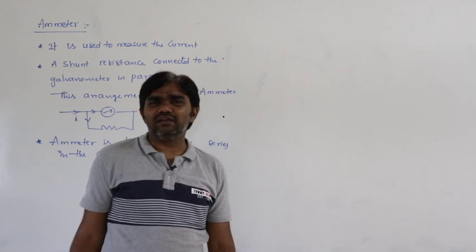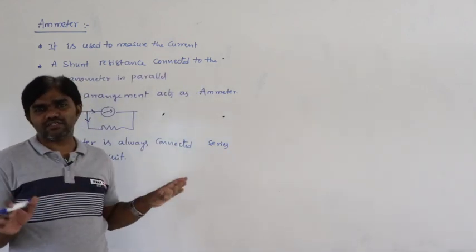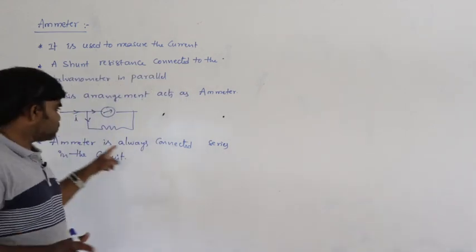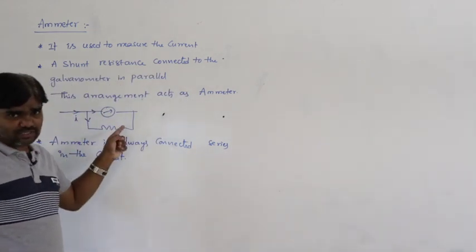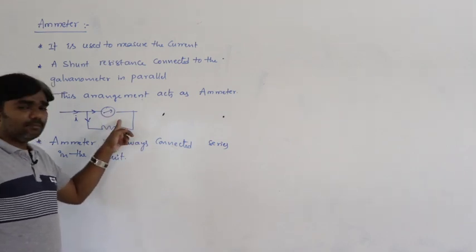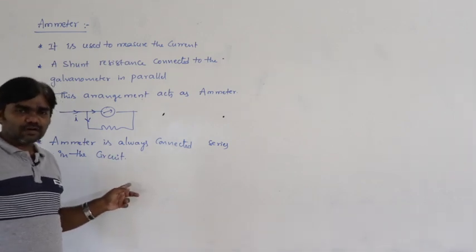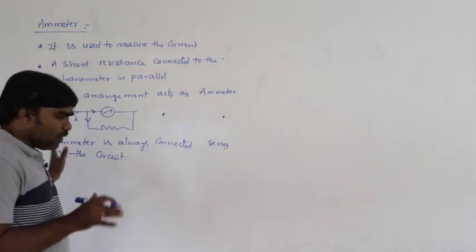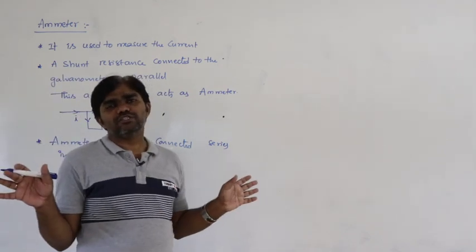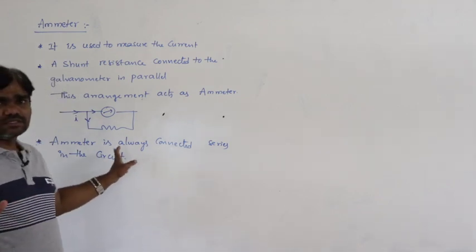Why is it connected in series? In a series combination, current does not divide. The same amount of current passes through all the elements. So to measure the total current passing through the circuit, the ammeter must be connected in series, whatever the number of elements connected.